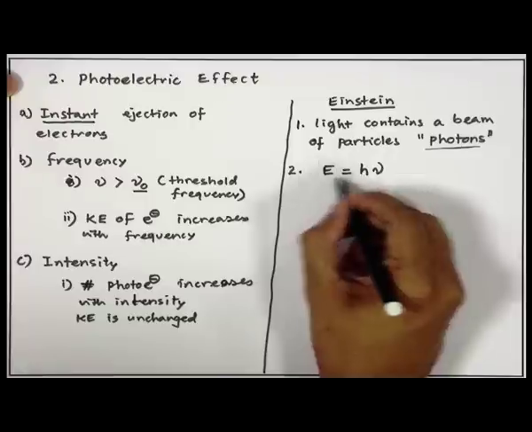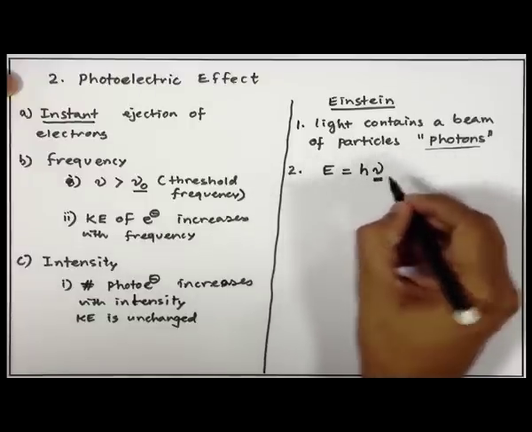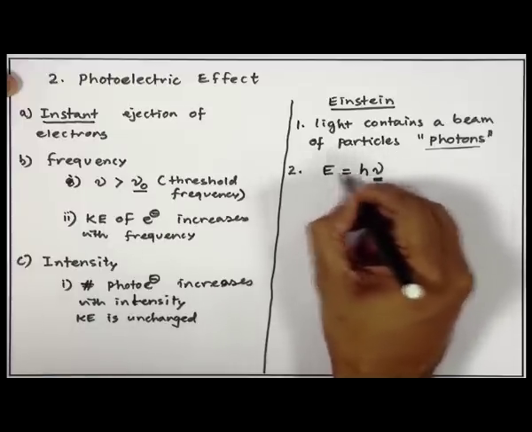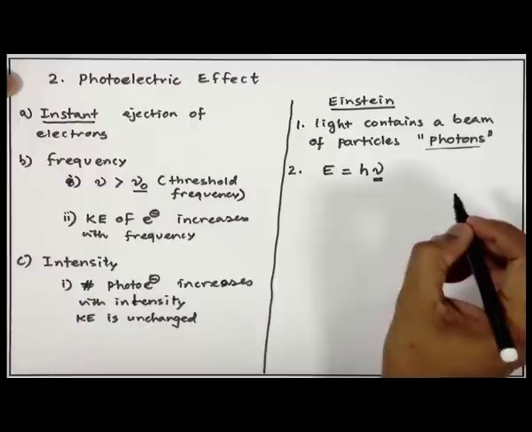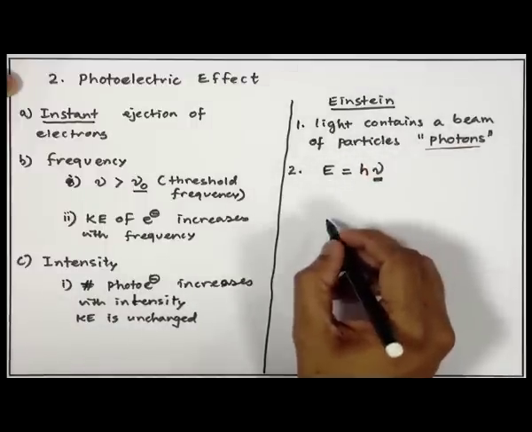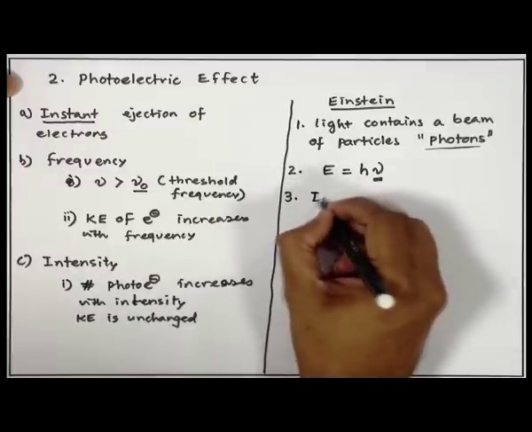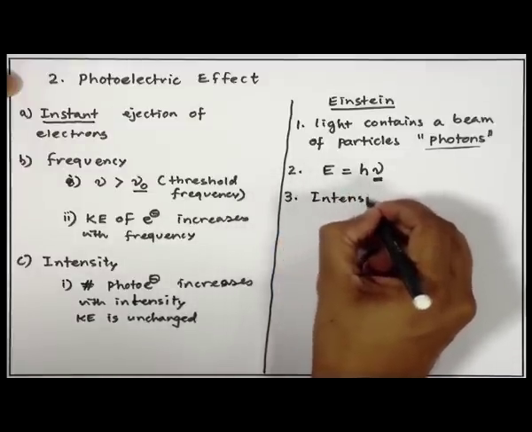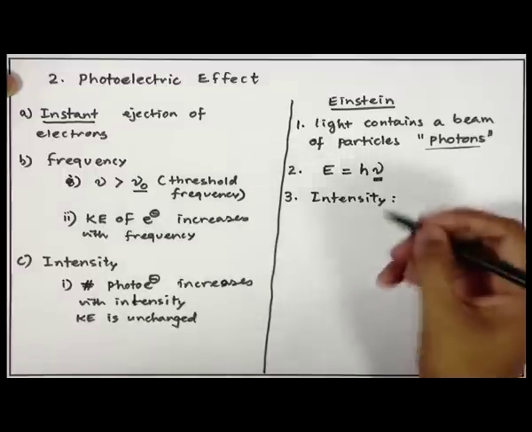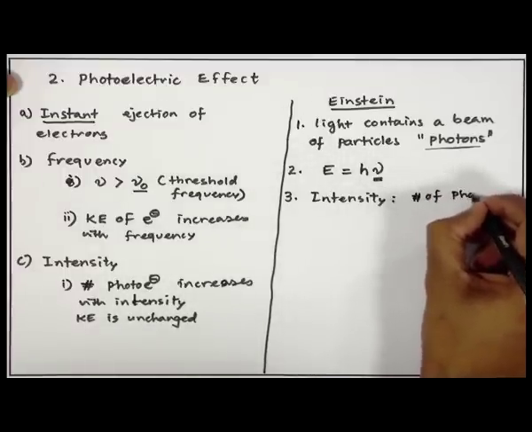He said that the energy of this photon, which has a certain frequency because it is a radiation, is given by E equals h nu, where h is Planck's constant and nu is the frequency of the light that is coming. Then he said, okay, how about intensity? The intensity of light does not reflect its energy, rather it reflects the number of photons in the light.